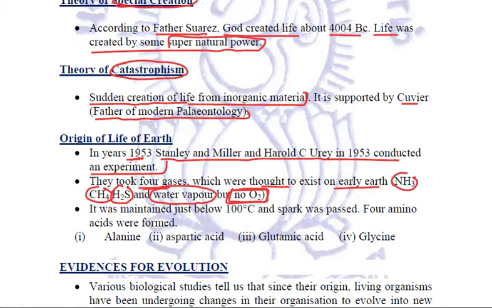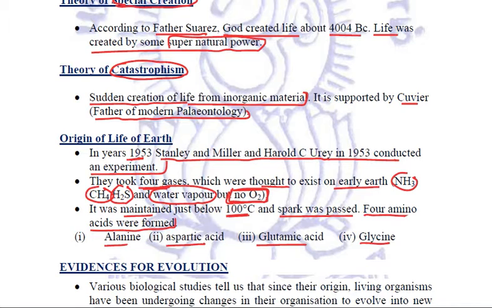Now, Miller and Urey maintained these four gases just below 100 degrees Celsius, and a spark was passed through these gases. As a result, they obtained four amino acids. Which ones were these? Alanine, aspartic acid, glutamic acid, and glycine. So they related the origin of life on Earth to these four gases, and because of the lightning and the spark, these four amino acids were formed, and gradually the process of life formation took place.